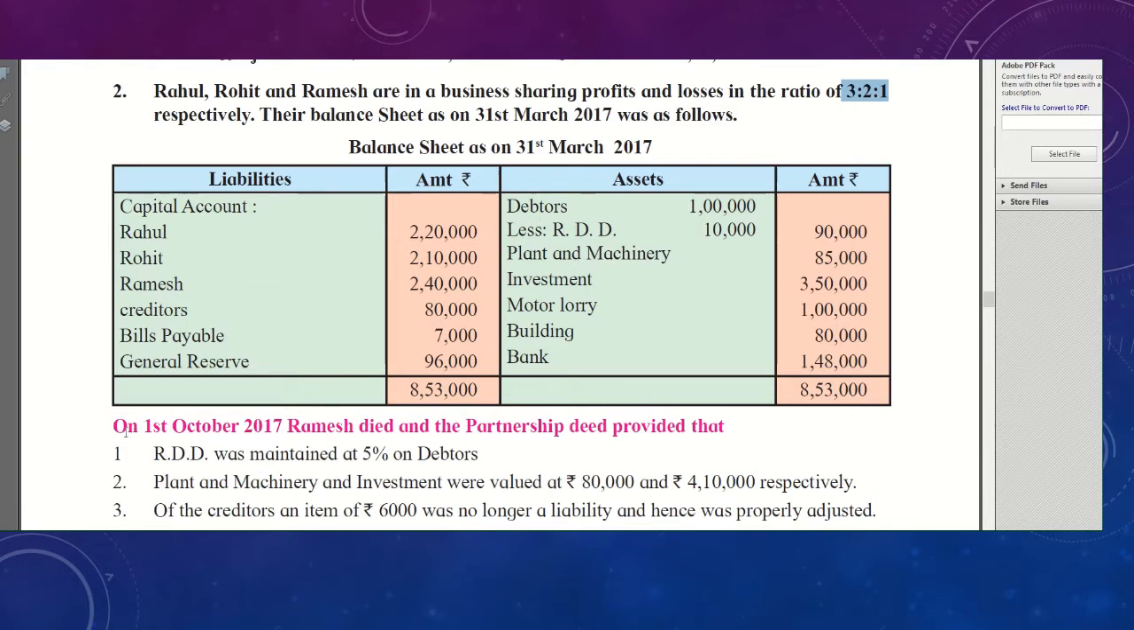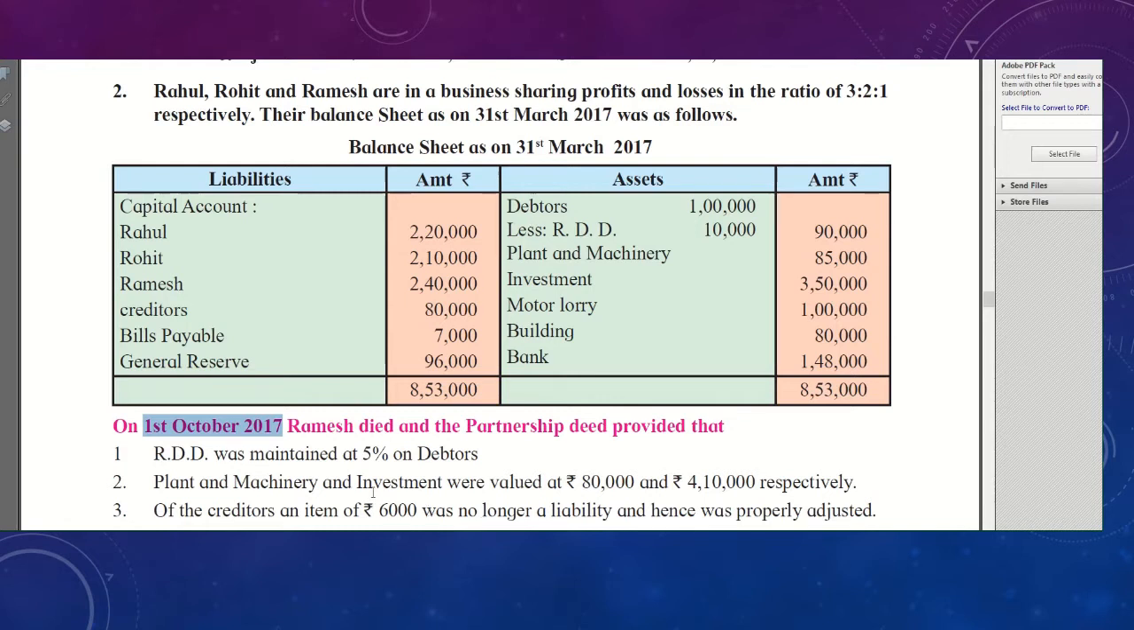And after that, on 1st October 2017, this balance sheet is of 31st March 2017, and the next financial year is from 1st April 2017 to 31st March 2018. In that financial year, on 1st October 2017, means students, after 6 months, Ramesh, one of the partners, died, and the partnership made the following adjustments. So taking into consideration all these adjustments, we have to solve it, students.